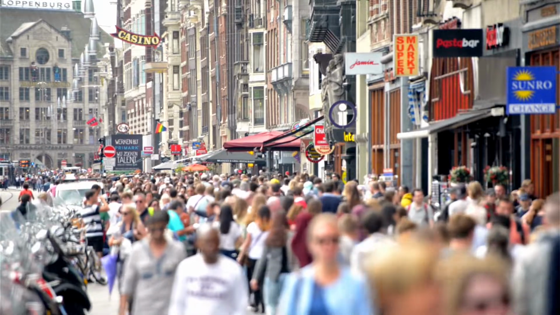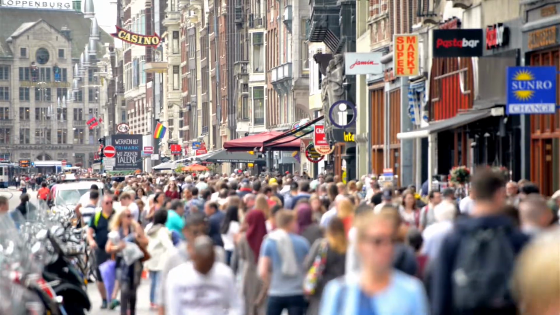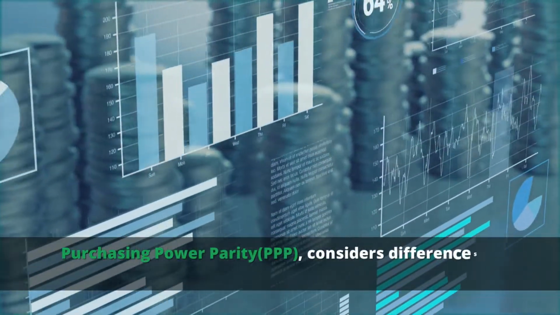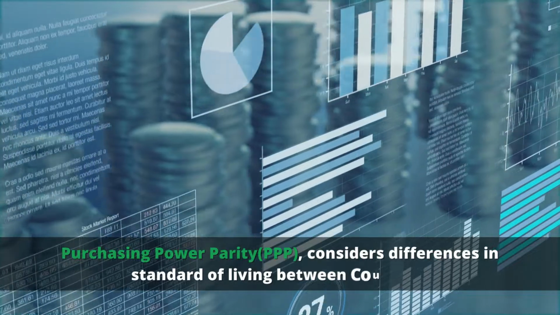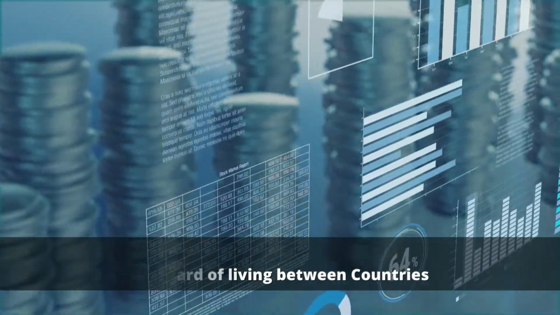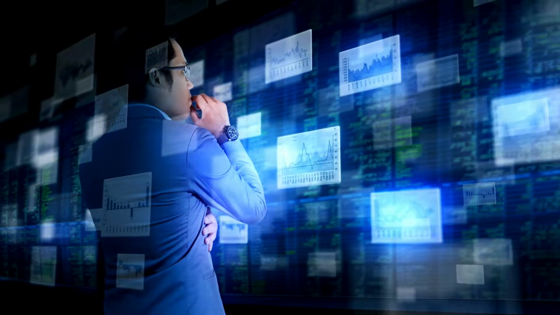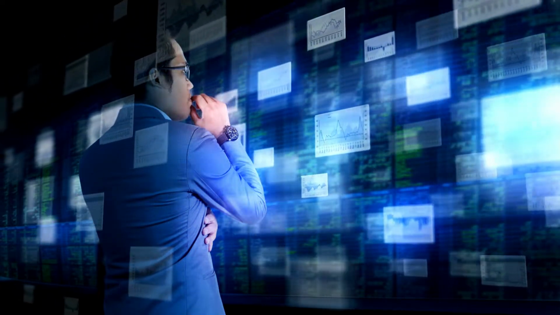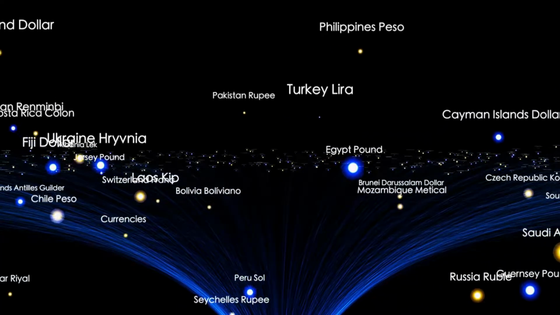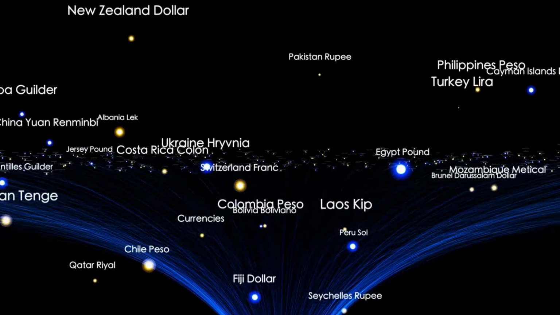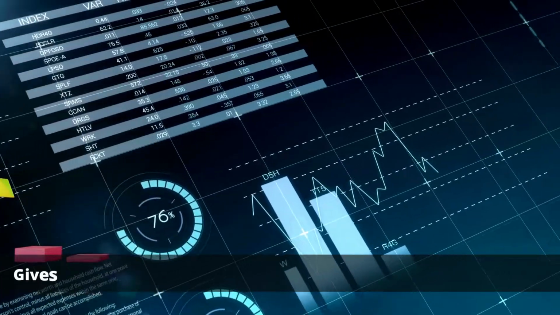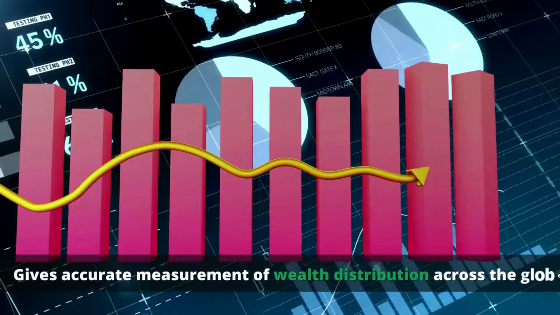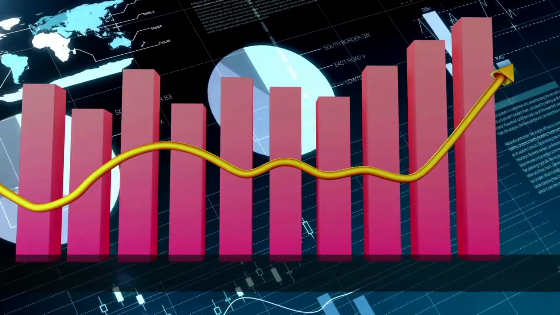To better analyze the top 10 richest countries in the world in 2022, the GDP per capita is adjusted based on the purchasing power parity, PPP per capita, which considers the difference in the standard of living between countries. PPP is a more accurate measurement of wealth distribution across different countries because it compares currencies by using the various costs of a basket of goods or food in each country. With the PPP, economists can measure how rich a country is and get an overview of the standard of living in different countries across the globe.